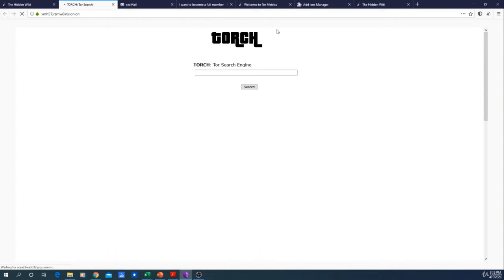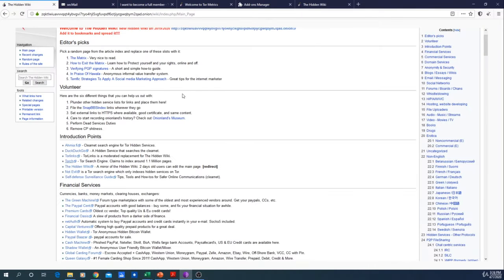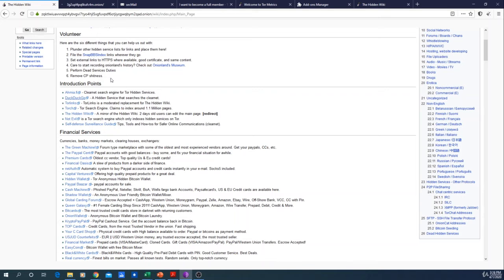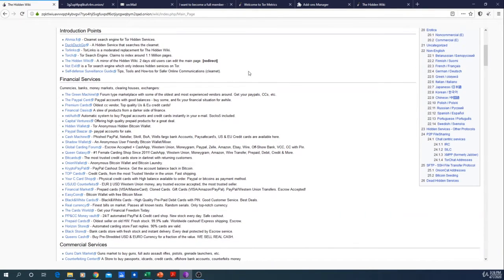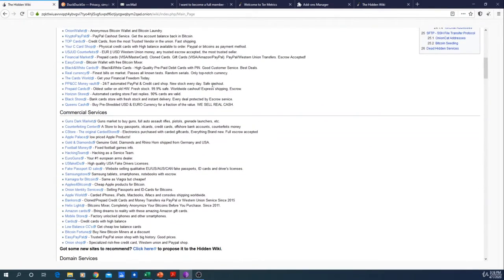I don't suggest you write down things on search engines, but just know that you have search engines here as you have on the clear web. You also have the DuckDuckGo version of the deep web. We saw it in our previous class. As I said, you have a lot of different categories, and I suggest you just look around.